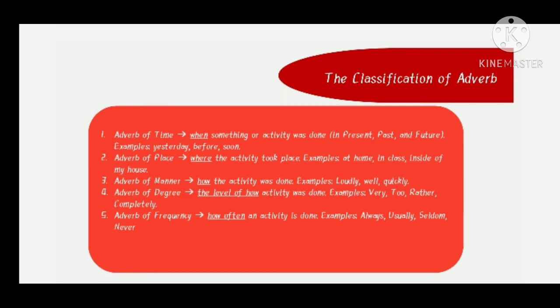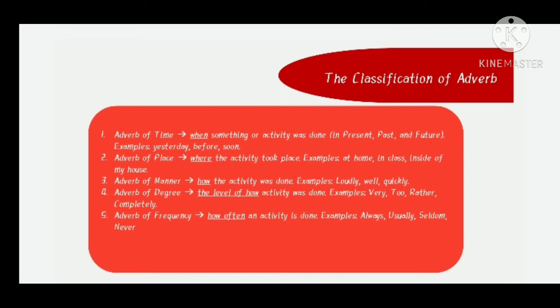Example, at home, in class, and inside of my house. And third, adverb of manner is describes how the activity was done, like loudly, well, and quickly. And then adverb of degree is describes the level of how activity was done, like very, too, rather, and completely.